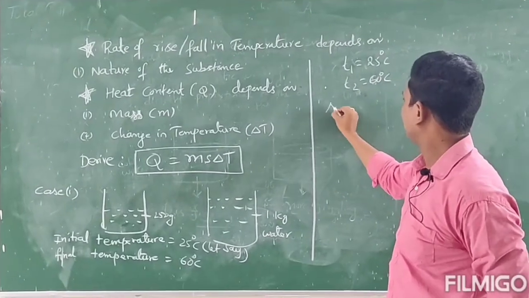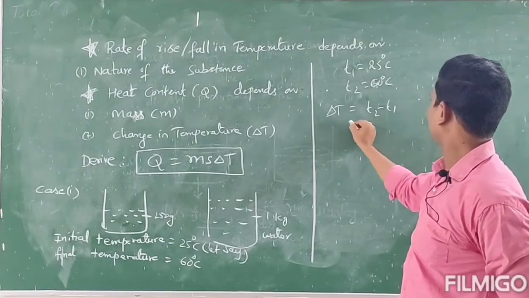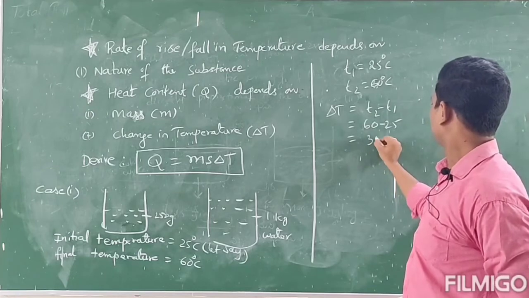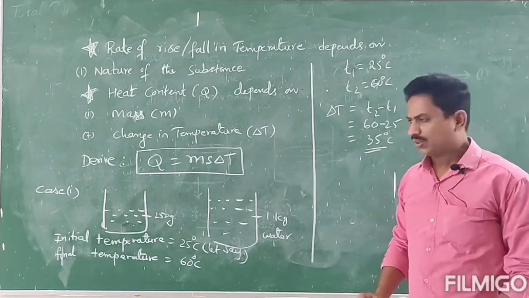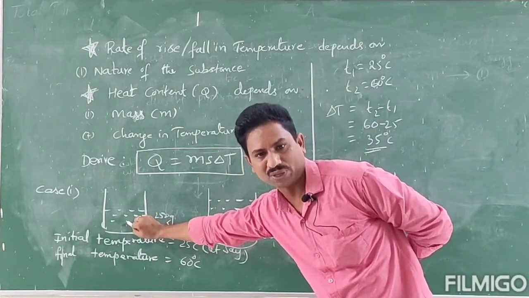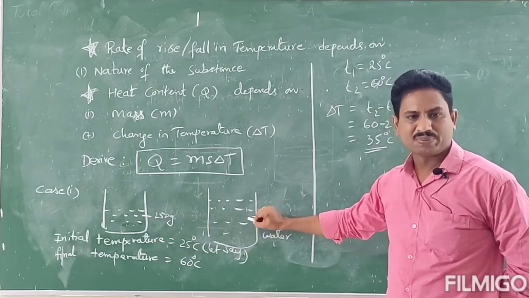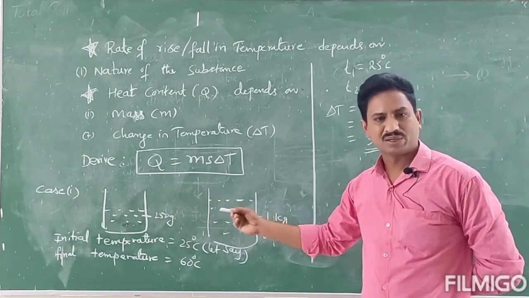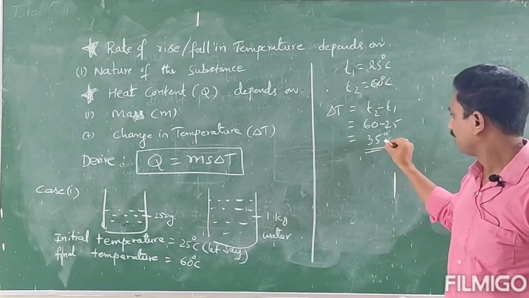Therefore the change in temperature delta T is equal to T2 minus T1, that is 60 minus 25, so 35 degree centigrade.